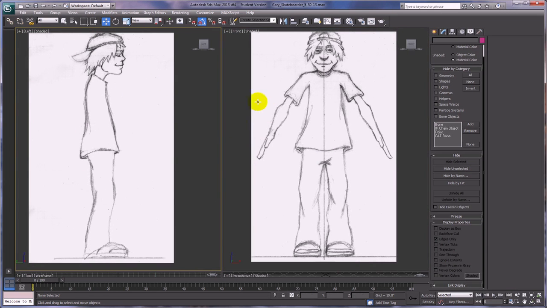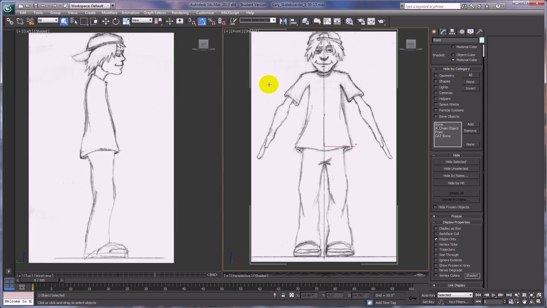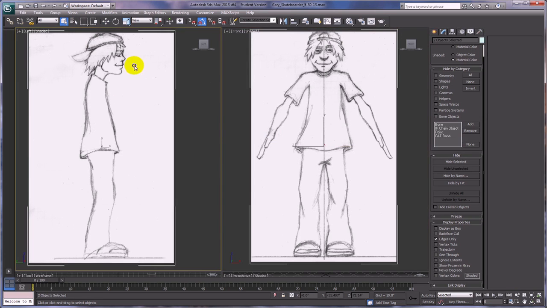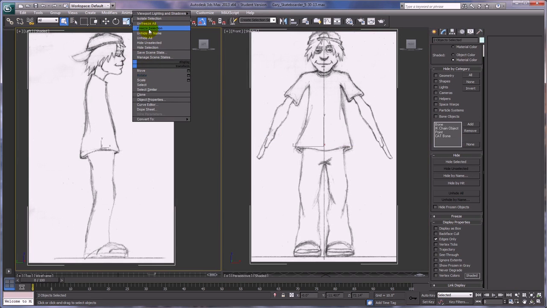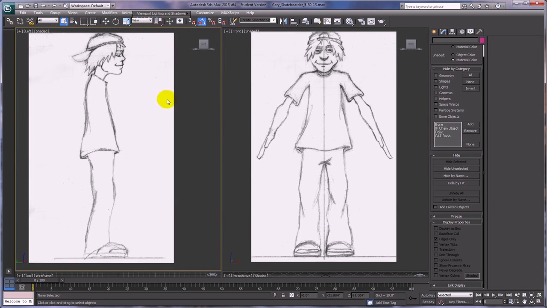Okay, now's the time to freeze each one of these guys. So I'm going to select both of these at the same time, and we're going to say freeze selection just by right-clicking in the viewport. Okay. Remember, right-click in the viewport. When in doubt, if you can't find something, try right-clicking first, and then you'll probably find it. If not, then there's other places that you might have to look.